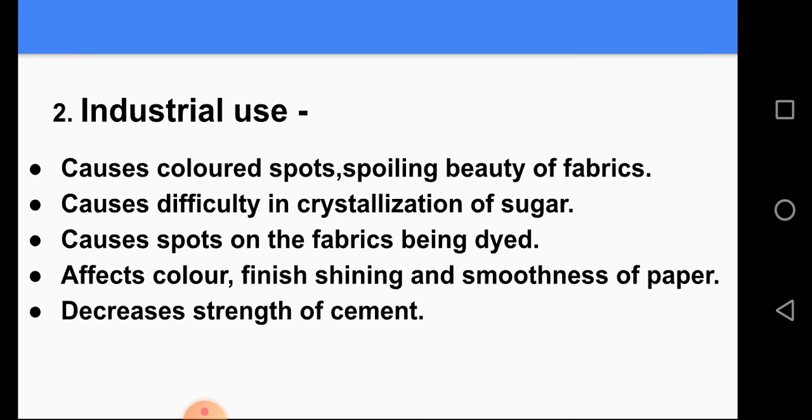Next, when we use hard water for industrial use, it causes colored spots, spoiling beauty of fabrics, causes difficulty in crystallization of sugar, also causes spots on the fabrics during dyeing, and also affects color, finish, shining and smoothness of paper. When hard water is used for construction work, it decreases strength of cement.